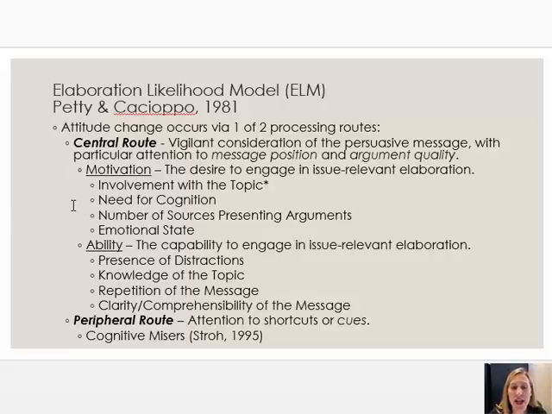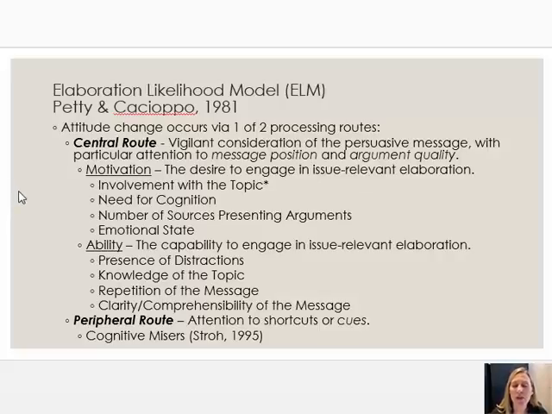Need for cognition is also an important variable in terms of motivation to process centrally. Need for cognition is the extent to which people like thinking and they like thinking hard about things. Need for cognition is an individual difference variable, which means it varies based on the person that we're dealing with. Some of us are higher in need for cognition, some of us are lower. It's pretty stable though. So if you are high in need for cognition now, you were probably high 10 years ago and you'll probably be high 10 years from now. If you're low, that's probably going to be pretty stable as well.